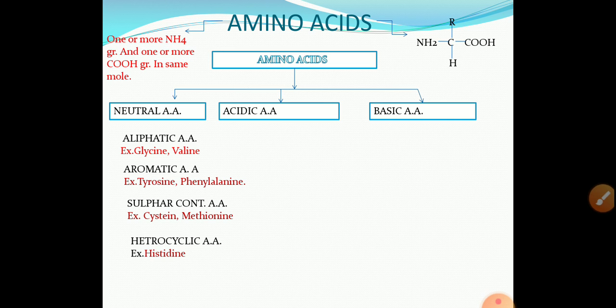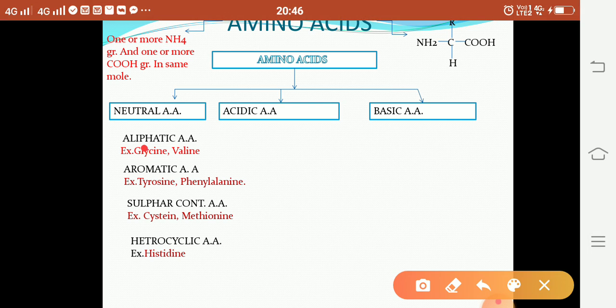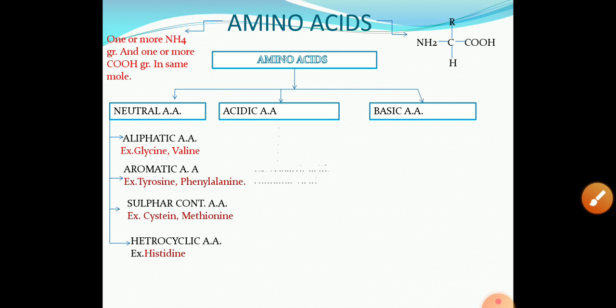Example histidine. Many times in exams the question is asked: give the name of a sulfur containing amino acid and draw its structure, give the name of an aliphatic amino acid and draw its structure, or give the name of an optically inactive amino acid and draw its structure. In case of optically inactive, only glycine is optically inactive, only one example. Then acidic amino acids, examples are aspartic acid and glutamic acid. And in case of basic amino acids, examples are arginine, lysine.